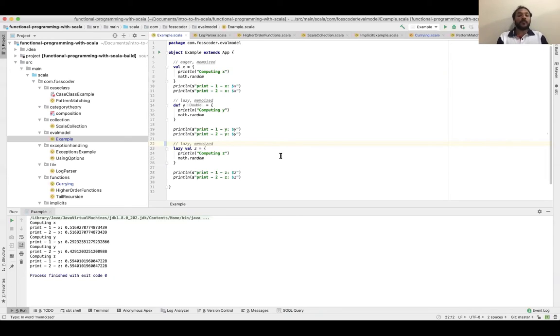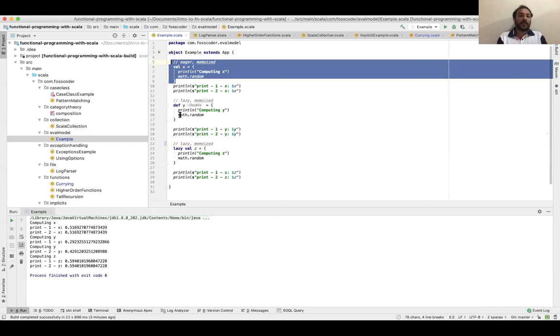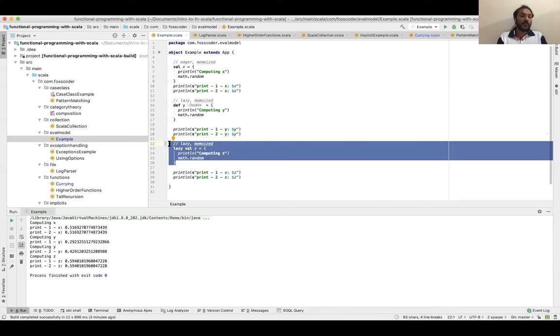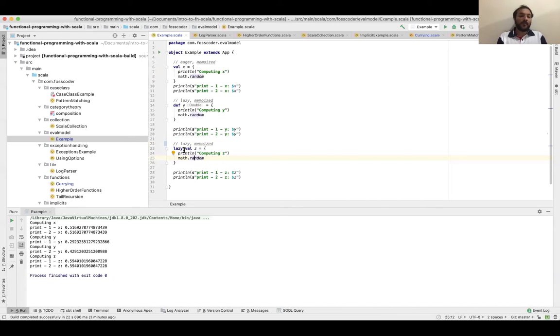yeah, sorry. So the main difference is that val is eager and memoized, but lazy val is a lazy execution model and memoized. So it's memoized, and it actually triggers when it is called, when it really gets evaluated. That means when you say z, at that time it is evaluated, but it's memoized, so you will see the same output here.